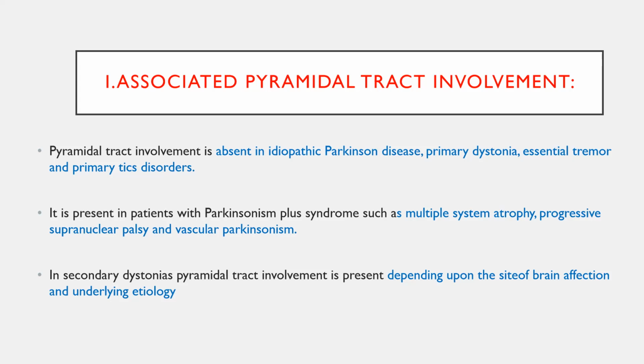In this condition, we can see both pyramidal and extrapyramidal tract involvement. So you need to ask for complaints like spasticity, or by examining tone and seeing clonus, you can make the diagnosis of Parkinson plus syndrome. Okay, if the patient has a corticospinal tract lesion by history or examination, don't label it as idiopathic Parkinson's disease. You need to look for Parkinson's plus syndrome.